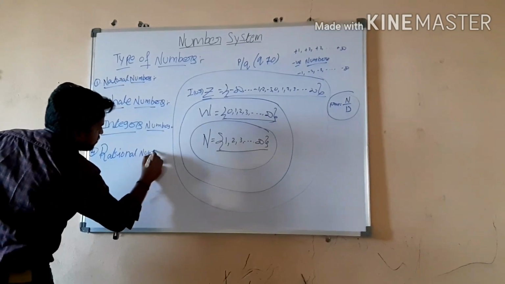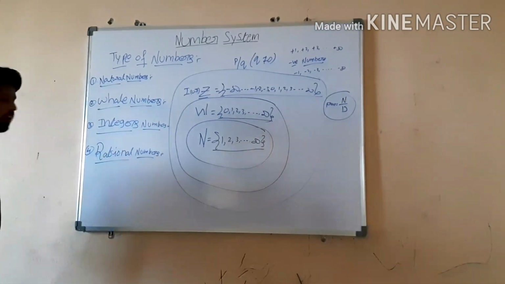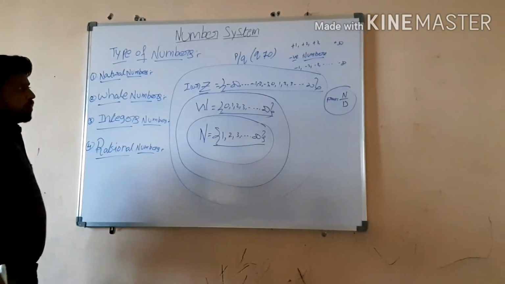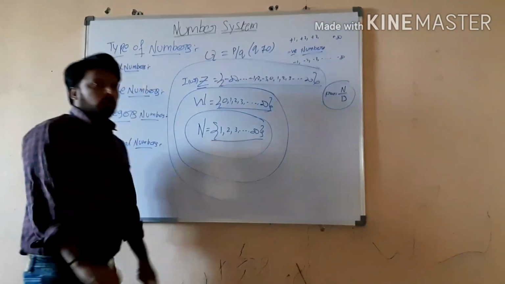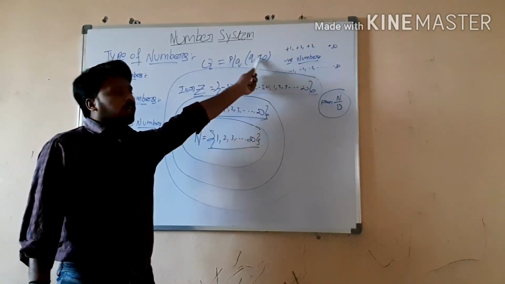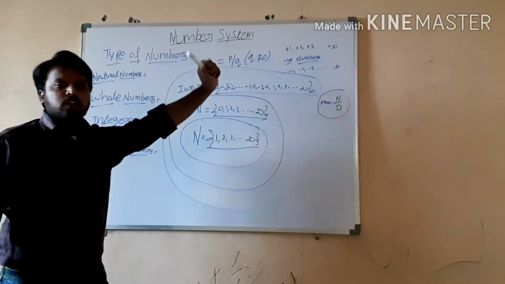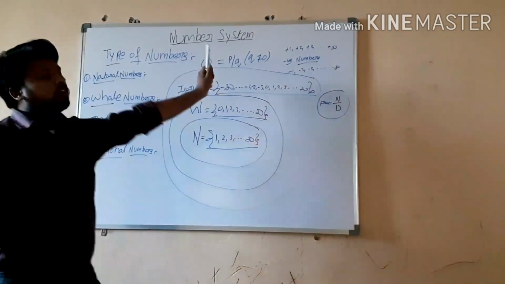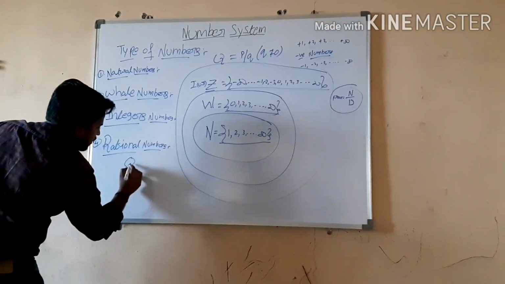Rational numbers, the biggest collection of numbers. Rational numbers are denoted with the capital letter Q. It is in the form P by Q, but the denominator can never be 0. If the denominator is 0, it is not a rational number. It is undefined.